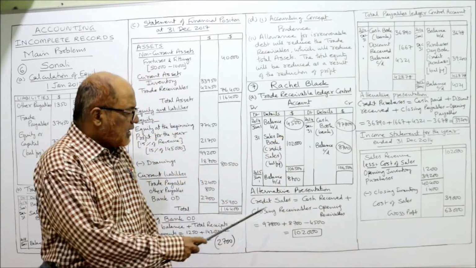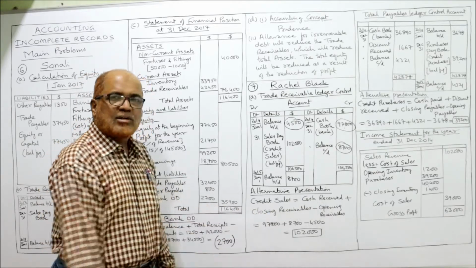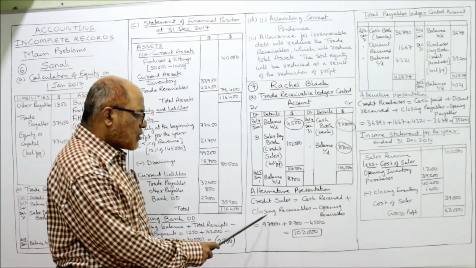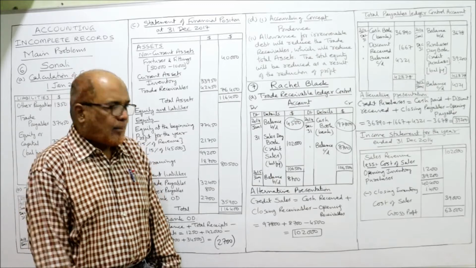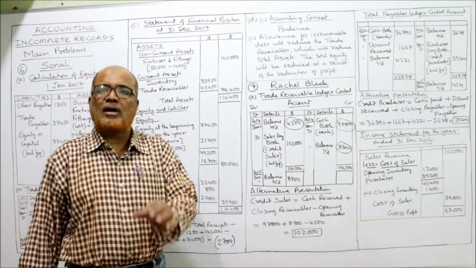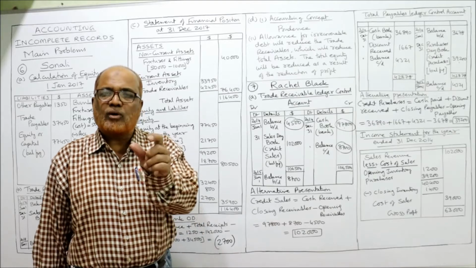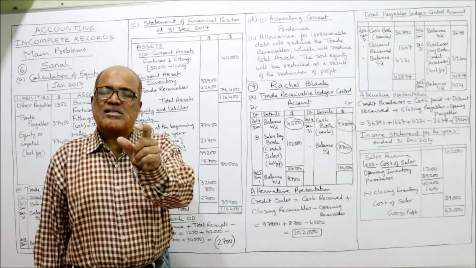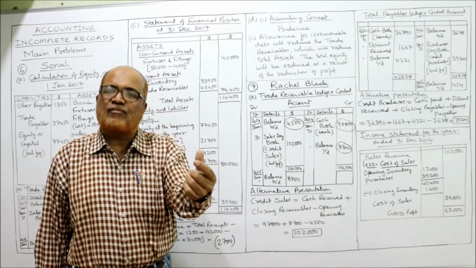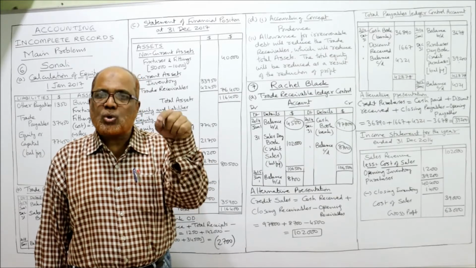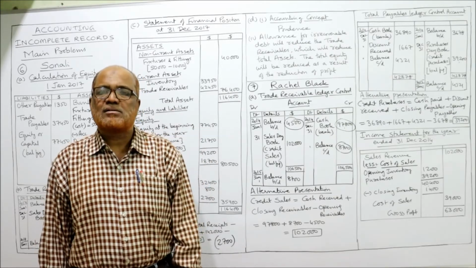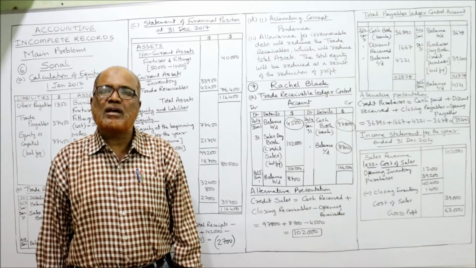If you are not comfortable with the account, remember the equation. So what is that equation? Credit sales is equal to cash received from customers plus closing receivables minus opening receivables.